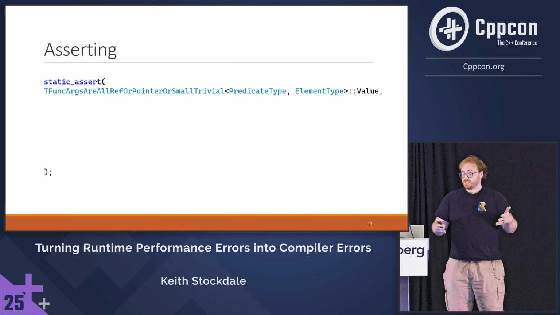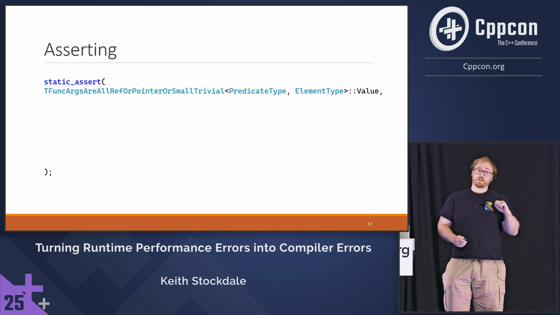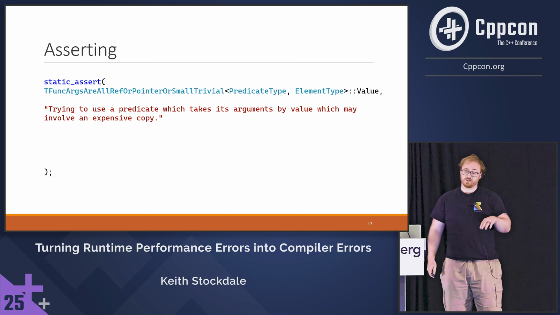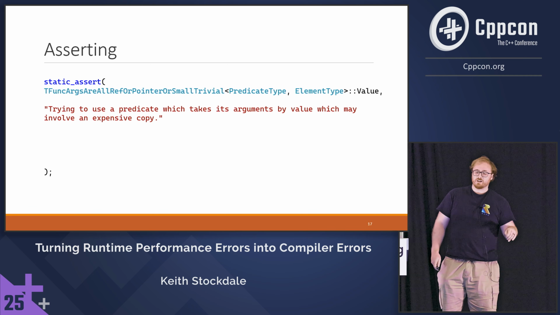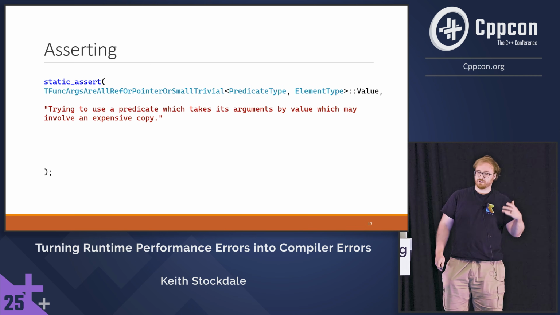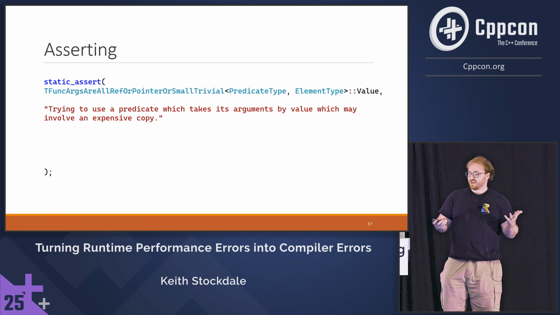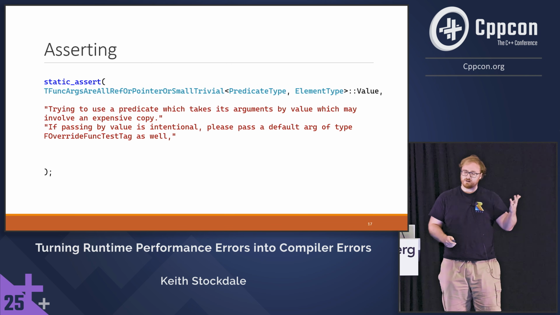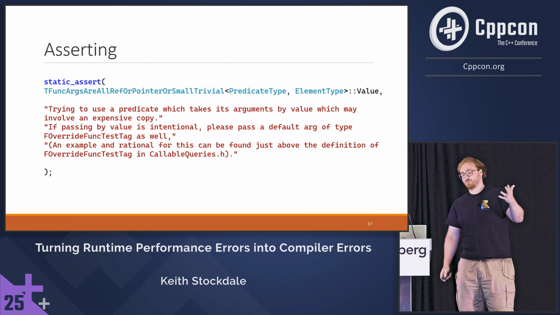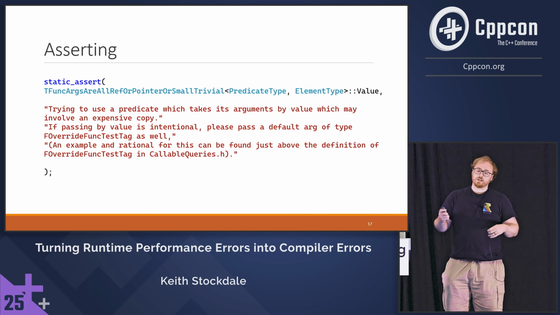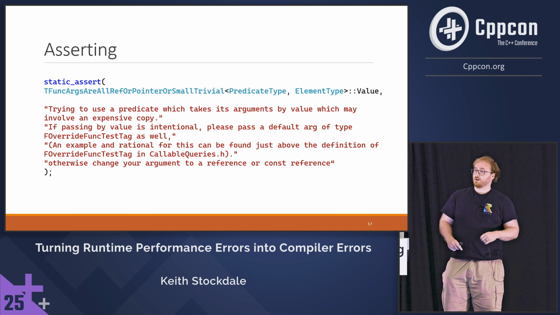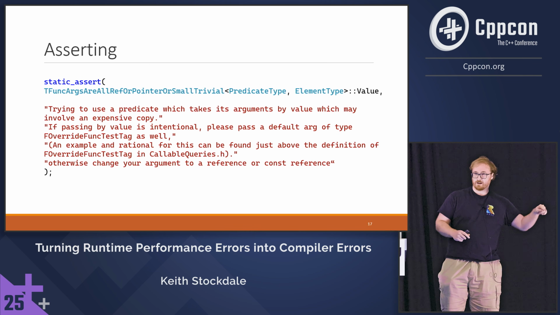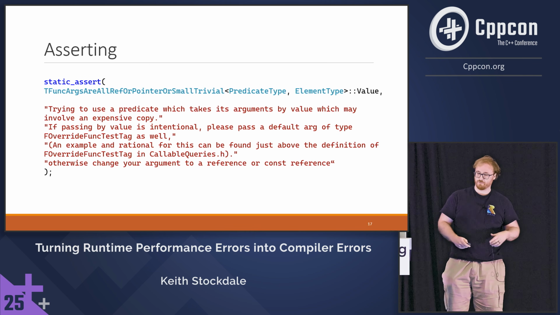To apply this, we just need static_assert yet again. And the nice thing about static_assert is you can give it really nice error messages. So the first line just tells you where you went wrong as a developer. You're trying to do something that might involve an expensive copy. We've learned this firsthand. That will happen. We give people a note, so if they really want to do this, they can. We then point them to the documentation if they really want to find out why. And then we do the really good thing of telling people how to fix their error, right? Our error messages should tell people how to fix the thing, rather than having to make them figure it out.